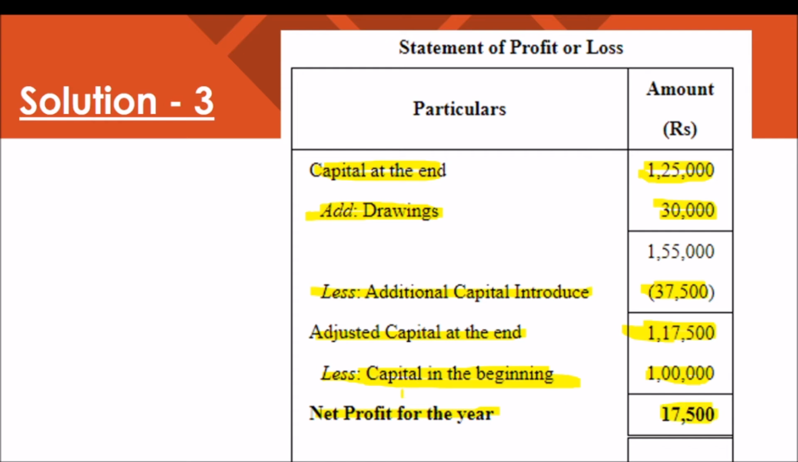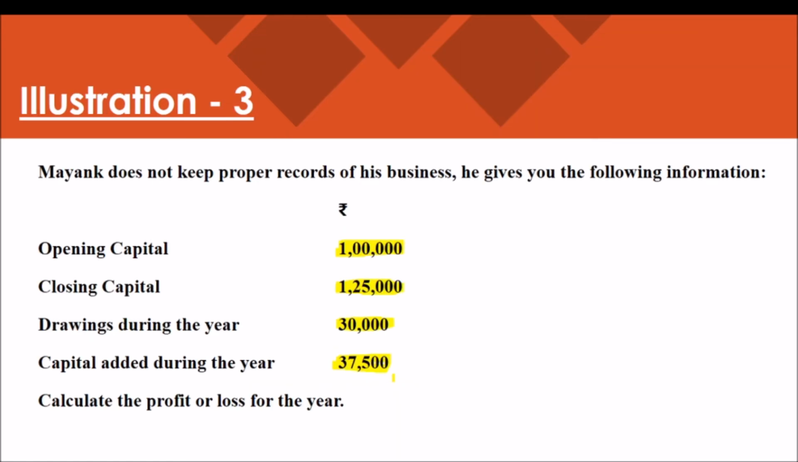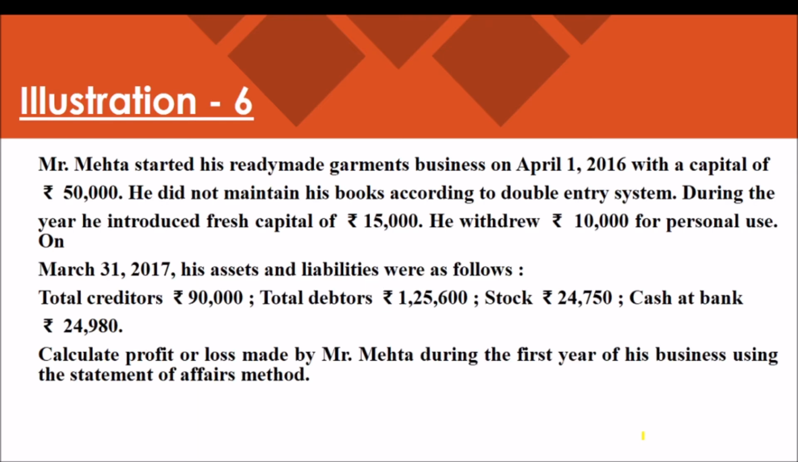17,500. So my dear students, in this way we have to find out the amount of profit from the incomplete records. Remember, it's very simple to calculate, and remember the format, what are the items we will add and deduct. It's very important. If the information related to opening capital or closing capital is not given, then we have to prepare the statement of affairs.